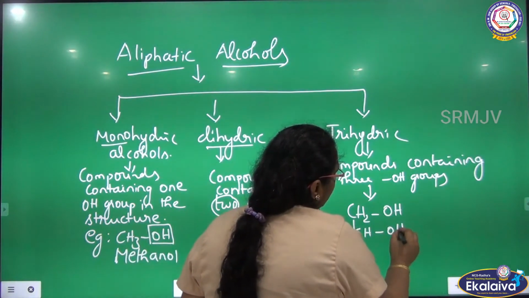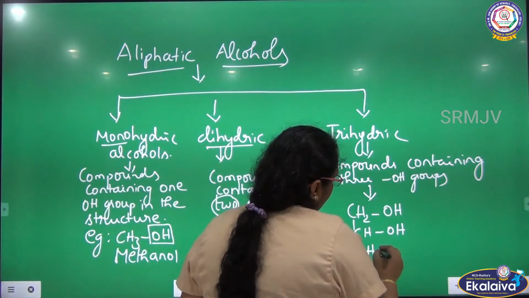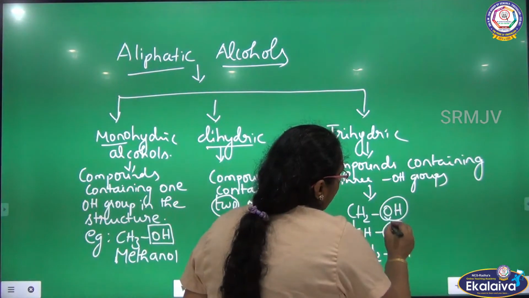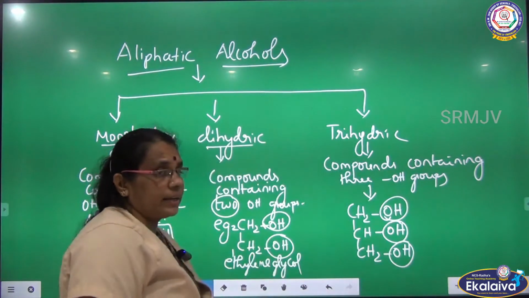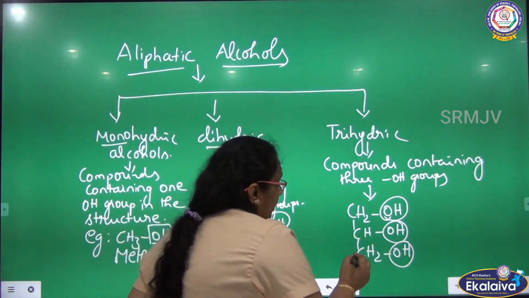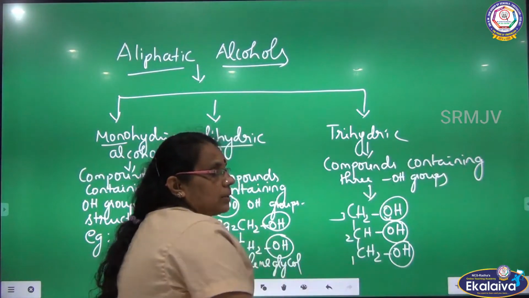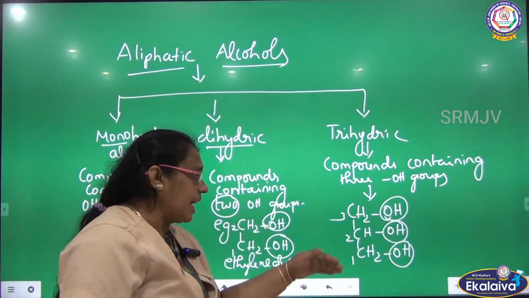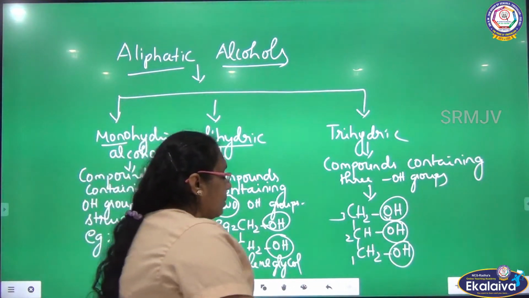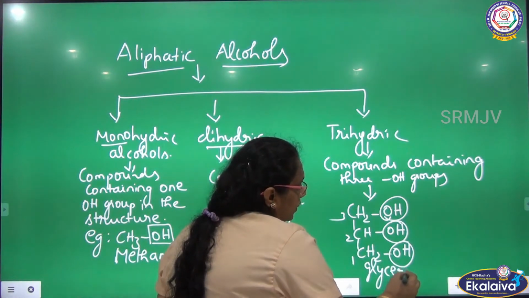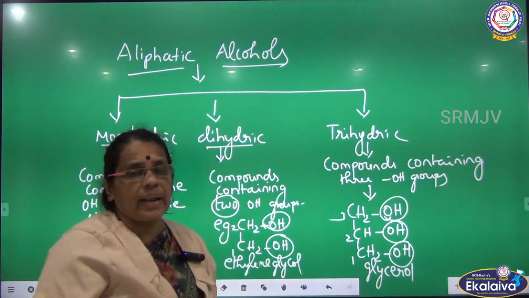CHOH, CH2OH. There are three hydroxy groups attached to the adjacent carbon atoms 1, 2 and 3. What is the name of this compound? I can call this glycerol. This is an example of trihydric alcohol.